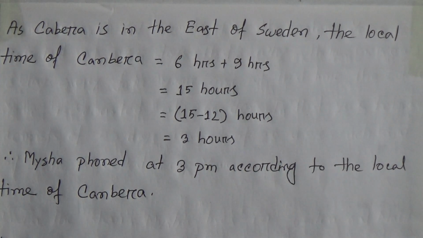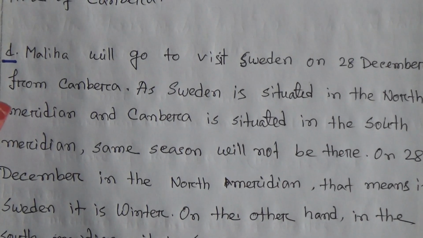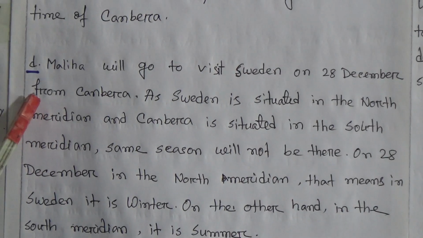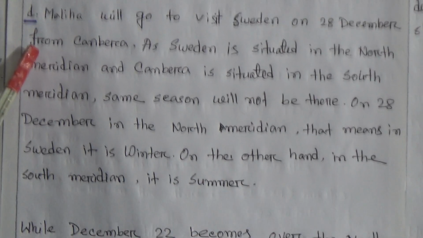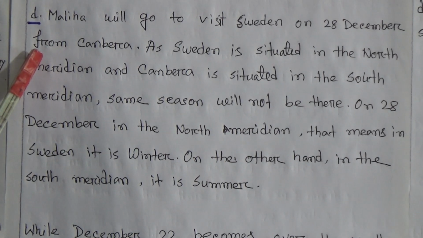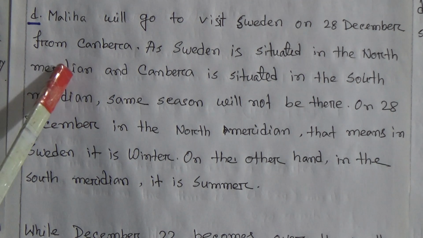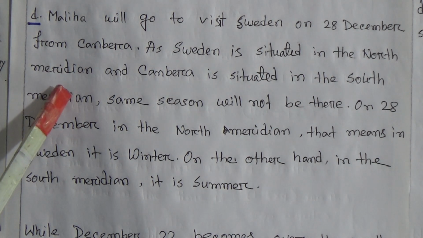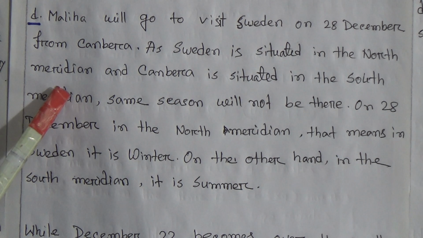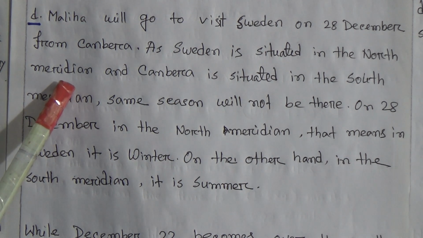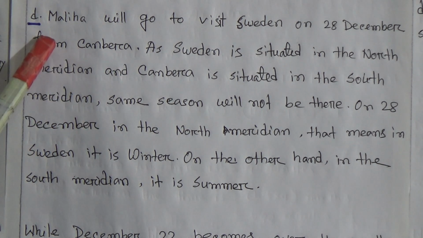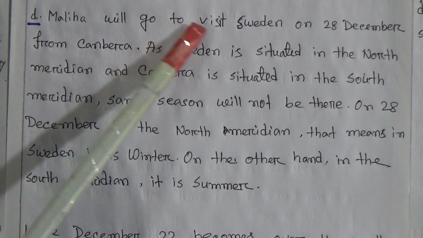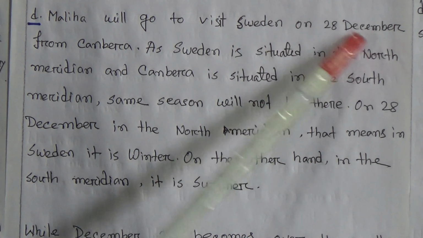Now we will answer question number D, that will the same season exist in both places when Maliha will go to visit over there. That means Maliha is going to visit Sweden on 28th December from Canberra. The question is that in that time will the same season exist in both the places.